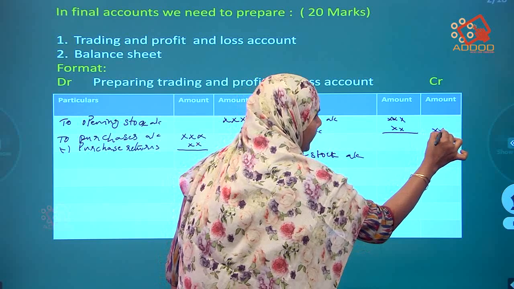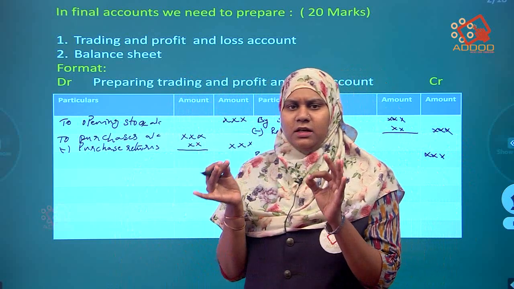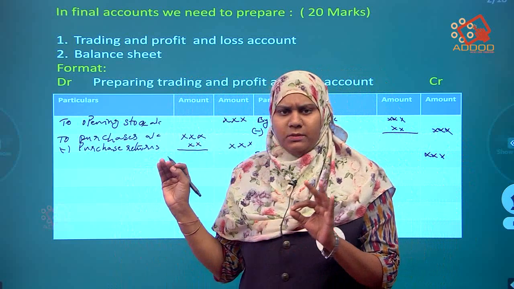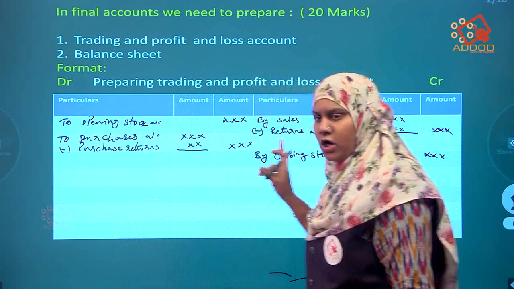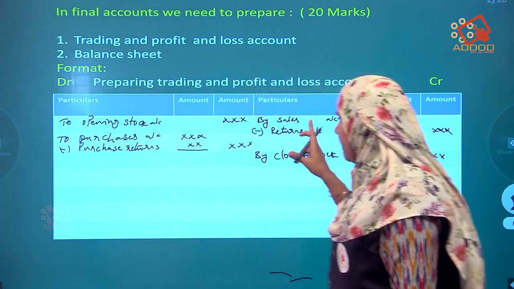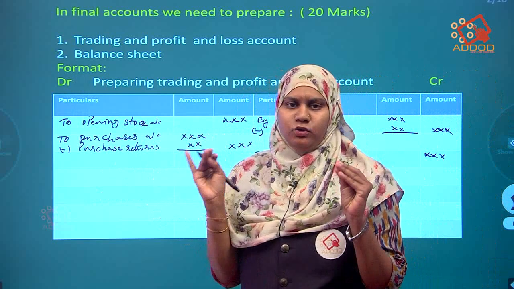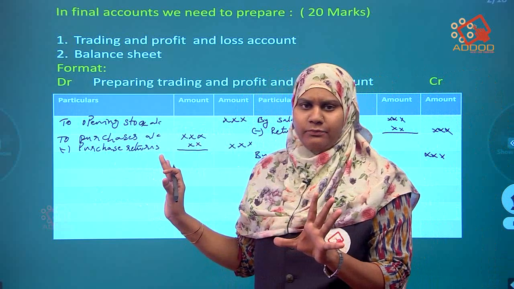Minus it and write it in the outer column. So in the trading account, this is the minimum pattern. To opening stock, by closing stock. To purchases, minus purchase returns. By sales, minus returns. It's a minimum thing that you have to remember. It's like a formula.